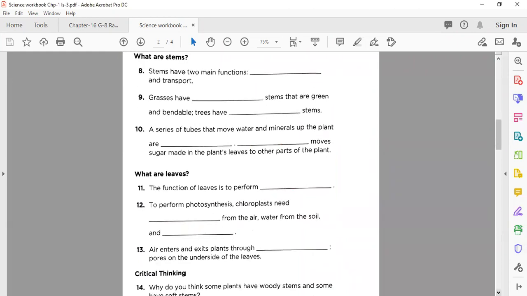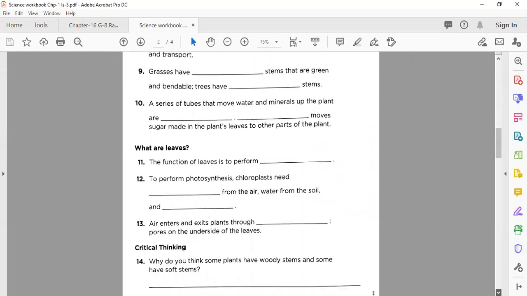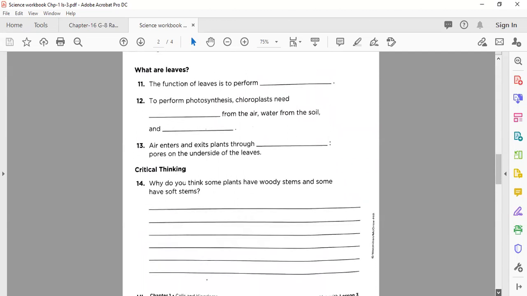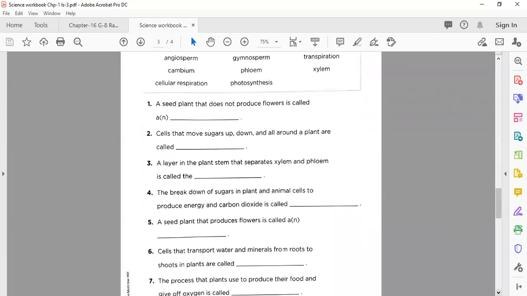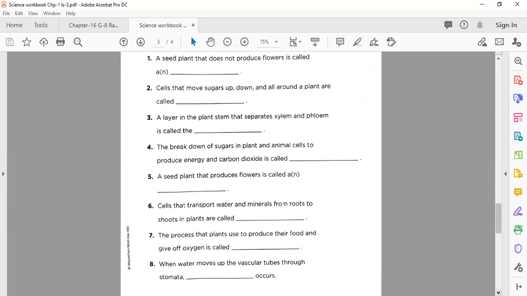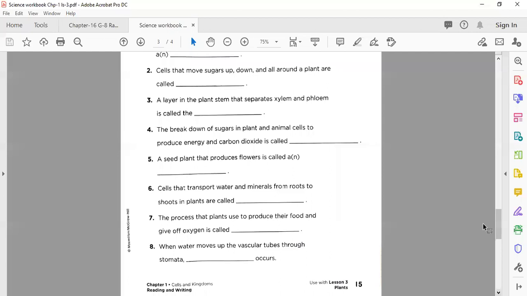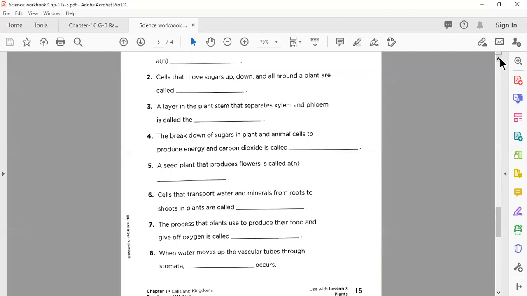Okay. So here, now this is your workbook page number 15.